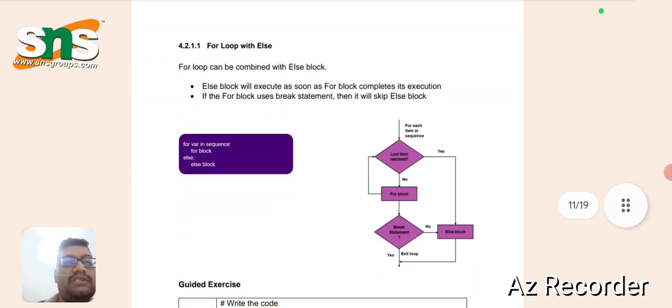For loop with else. The for loop consists of 2 different blocks. It consists of the first one, the condition, and goes to the end. Then it uses the else statement, and the else block is given separately and goes to the statement. Then it goes out of the loop. So this is how a for loop with else works.